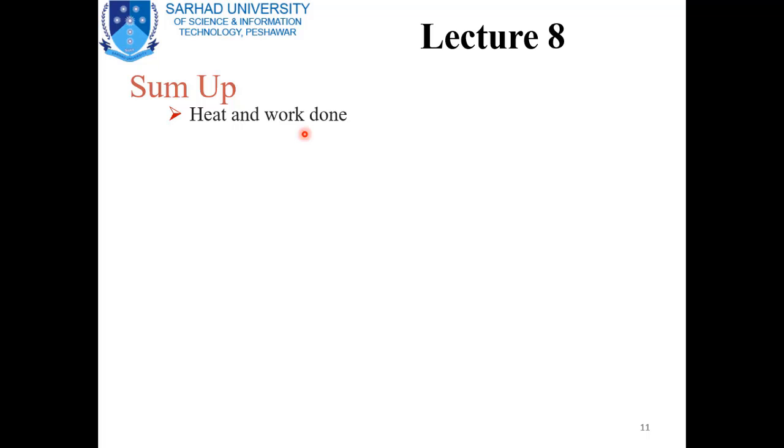We have also discussed the PV diagram, which represents the work done by or on the system. In the next part of the lecture, we discussed the first law of thermodynamics, and we studied that it has been experimentally observed that the quantity Q minus W for any thermodynamic process will not change. All other combinations of Q and W cannot remain the same. Only Q minus W will be unchanged.